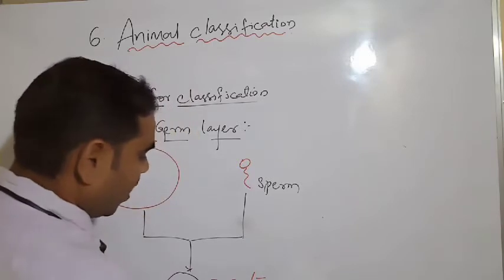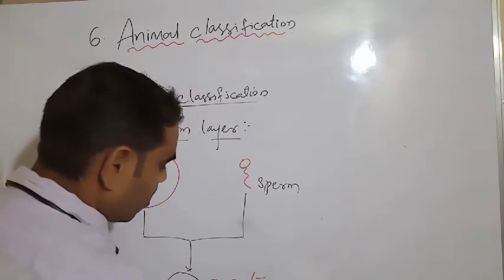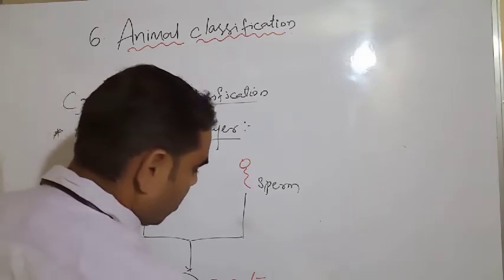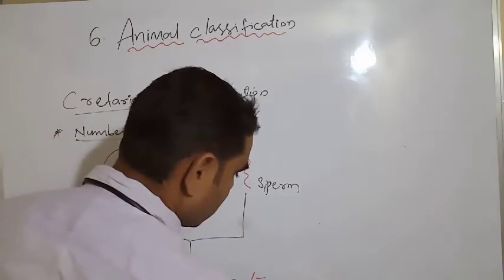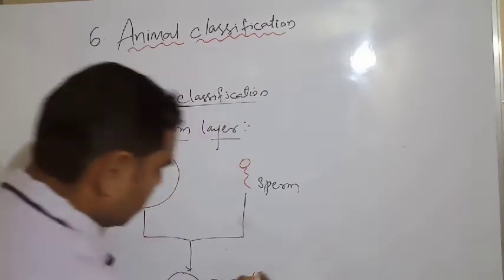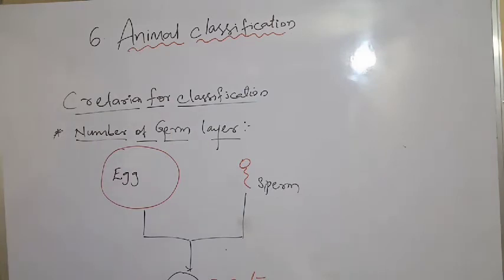The zygote is diploid in nature. What will happen?